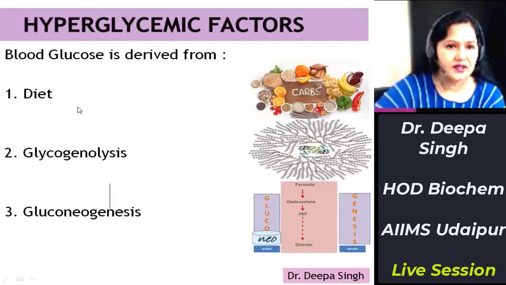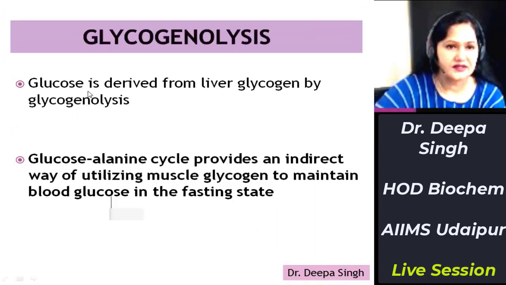Now, second thing is glycogenolysis. That is, glycogen converts to glucose. But when we are using the term glycogenolysis, appropriately it should be used as liver glycogenolysis, because as we know, the end product of liver glycogenolysis is free glucose. Usually muscle glycogenolysis does not add glucose to the blood, because the end product of muscle glycogenolysis is glucose 6-phosphate and not glucose.